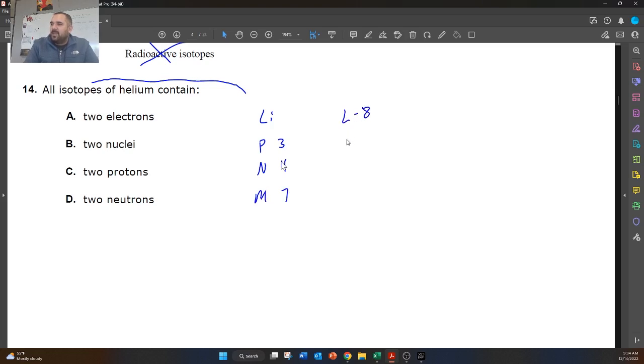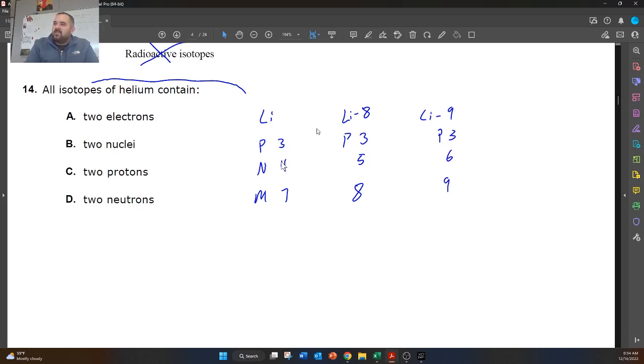And then we have lithium-8. Lithium-8 is also going to have 3 protons. It's going to have 5 neutrons, and it's going to have a mass of 8, my bad. And then there's lithium-9. And lithium-9 is going to have 3 protons. It's going to have 6 neutrons, and then it's going to have a mass of 9.